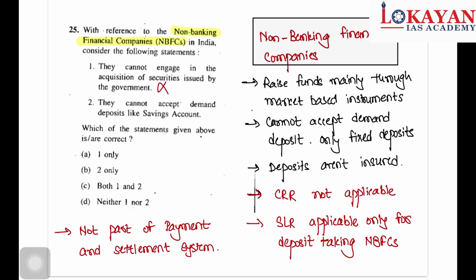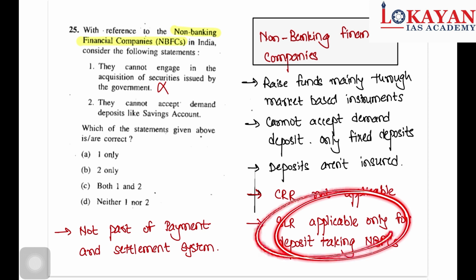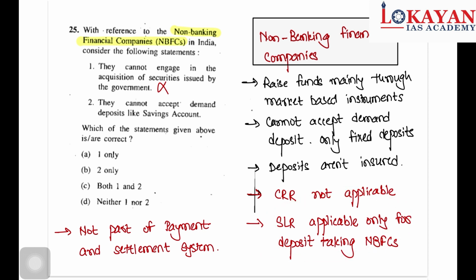This is incorrect, because we already saw here that SLR is applicable. In SLR, one of the major components is government securities. So obviously they can engage in acquisition of securities. They cannot accept demand deposits like saving deposits. This is correct. So only the second statement is correct.